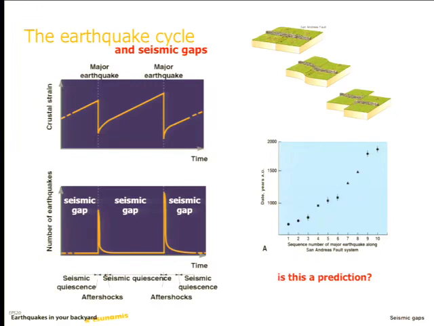So this is an ongoing cycle, and so the question becomes, and this shows it in a little more detail. This is a plot that just shows the date of earthquakes along the San Andreas fault, and this is just earthquake number 1, number 2, number 3, number 4. So this is just distributed equidistant along this horizontal axis, and it shows the date on the vertical axis. And you can see that if this was a perfect straight line, then that would mean that the amount of time between each of these earthquakes was exactly the same. Okay? And if that was the case, then we would be able to say, on the Hayward fault, there's an earthquake every 123 years, wait for 123 years, bang, you get another earthquake. Of course, this is not a perfect straight line, right? It's wiggling around. And so it's not an exact recurrence interval.